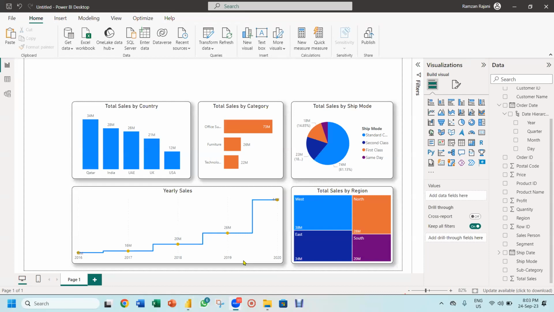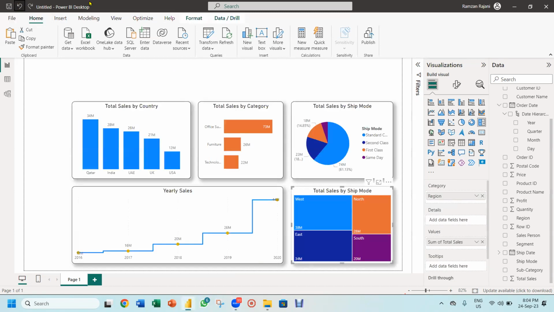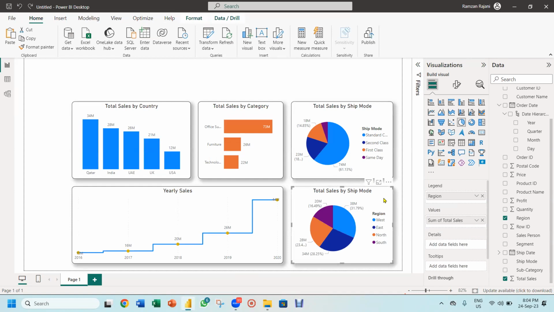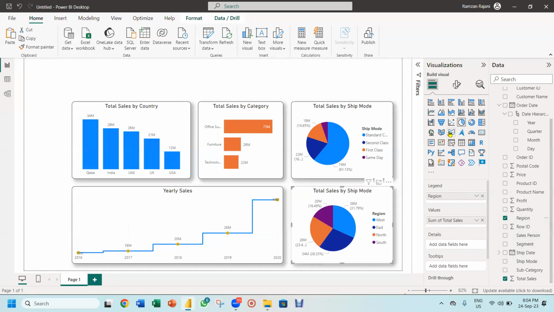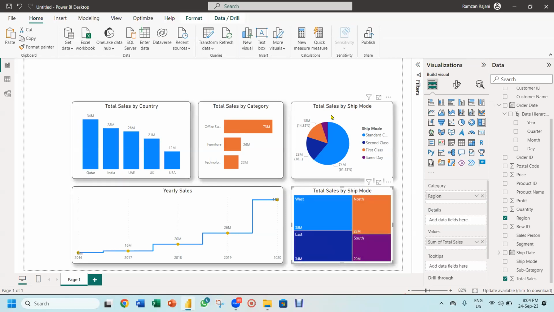Sales by ship mode, can you show it again? Sales by ship mode, yes. So sales by ship mode, now how I did, see, I just did copy paste. First I copied and I pasted, right? And then what I did, a ship mode is this one, you are saying pie chart or what? So what I did in this was I unchecked the... it was first like this. Where is the ship mode? It was like this. Then I unchecked the ship mode and I took the region over here. So it became a region. And then I converted this into the map. This is a tree map chart. So it became tree map. Got it? And if you want this ship mode like first this one, so it is over here, sir, pie chart.